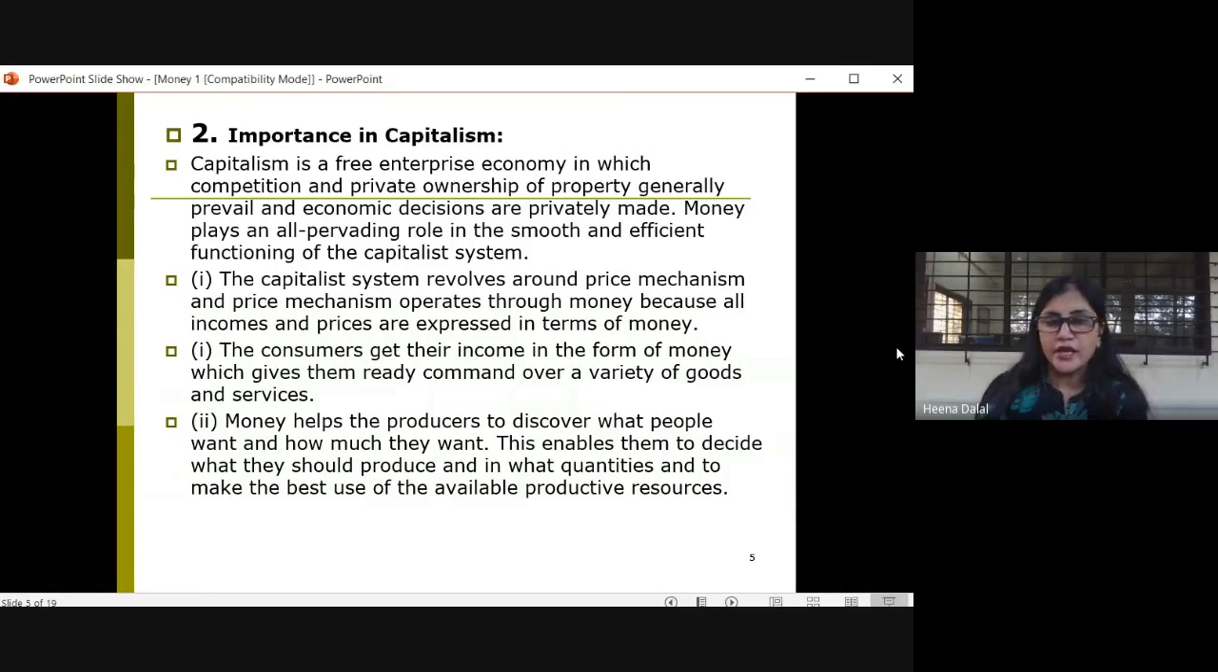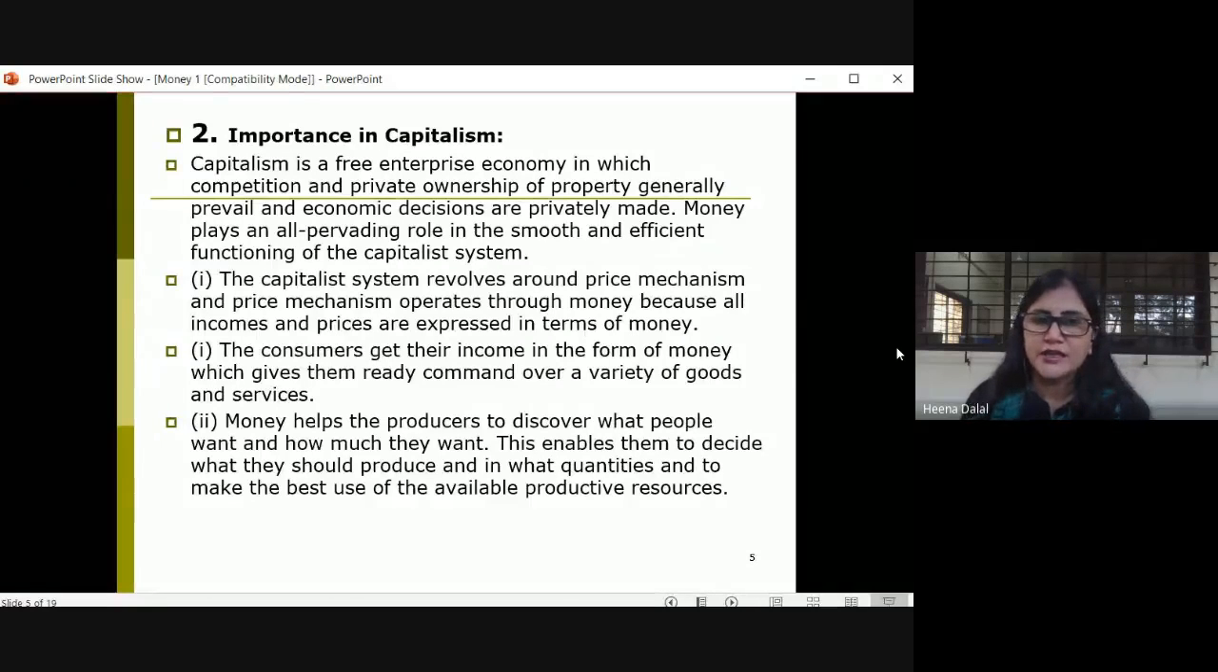Whatever goods we want, whatever services we want, we can get through money. Then with the help of money, the producers can also decide what the people's needs are, how much they want. So this will also help the producers in deciding what to produce, in what quantities to produce, and how to make the best, efficient use of the available productive resources. So this is how money helps, and money is important in a capitalist economy.